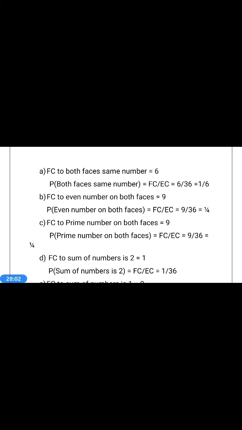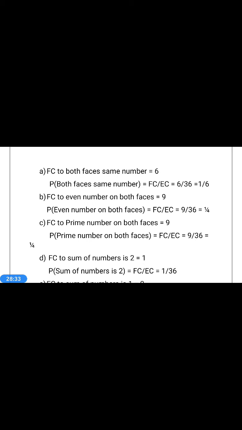Because in the first row, no number obtained. In the second row we have 2, 2 both are prime. 2, 3 both are prime. 2, 5 both are prime. 3. In the fourth row also 3. In the fifth row also, sixth row also 3. Hence we get 9 favorable cases.